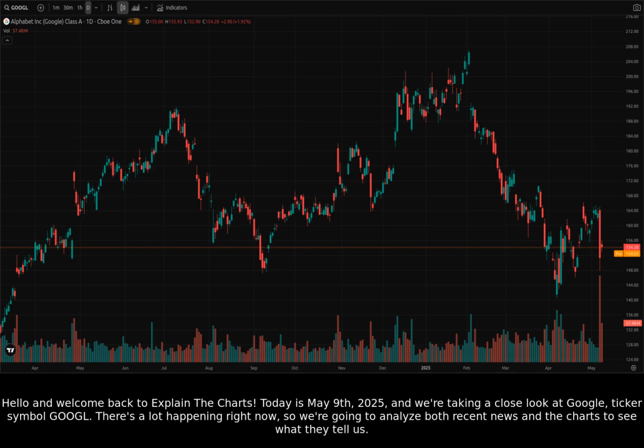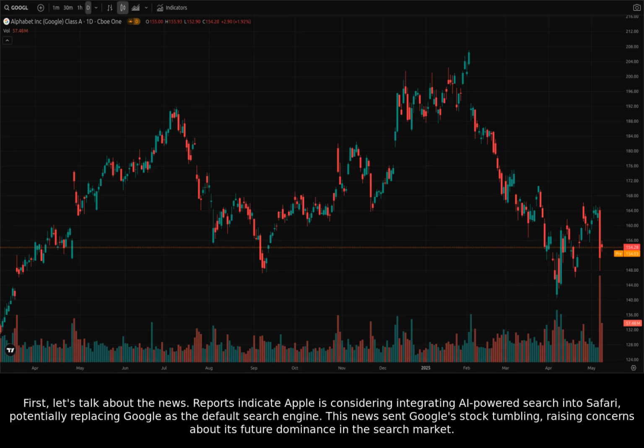Today is May 9th, 2025, and we're taking a close look at Google, ticker symbol GOOGL. There's a lot happening right now, so we're going to analyze both recent news and the charts to see what they tell us. First, let's talk about the news.